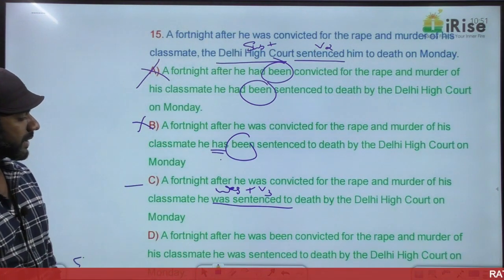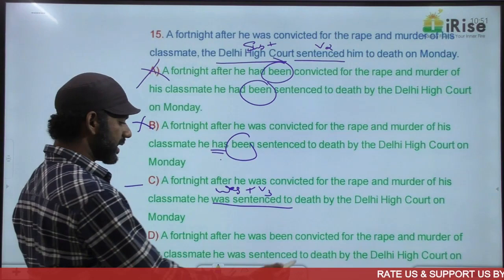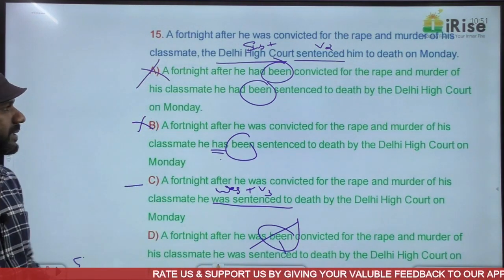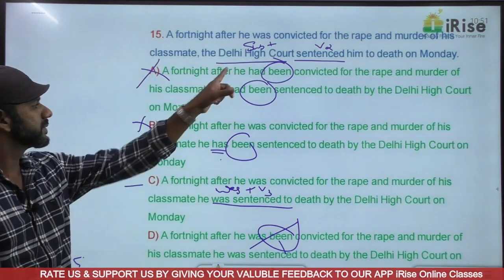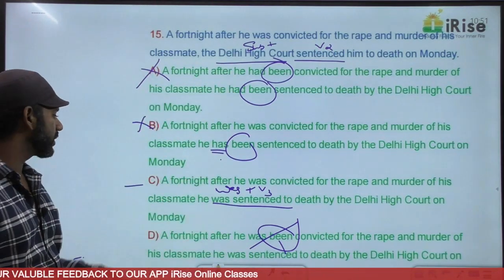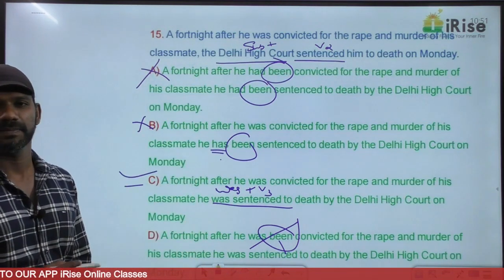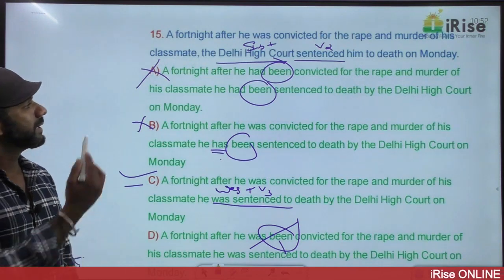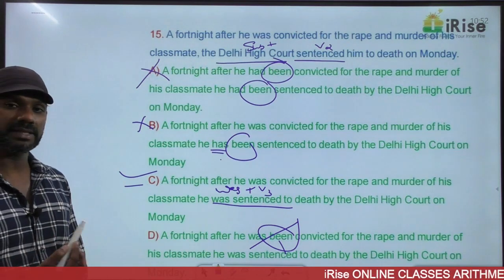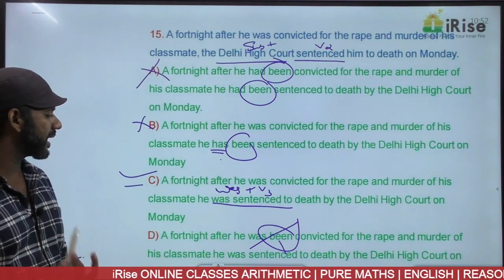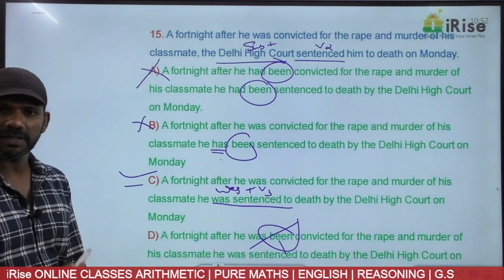Come to D. A fortnight after he had been convicted, reading been itself, D is eliminated. Been comes only in the perfect tense. So based on been, 3 options are gone. A is gone, B is gone, D is gone. The answer must be option C. Clear? Because in every perfect sentence in the passive voice, been must come. The sentence given as a question is not in the perfect tense. So based on been, A, B and D are eliminated. The answer must be C.